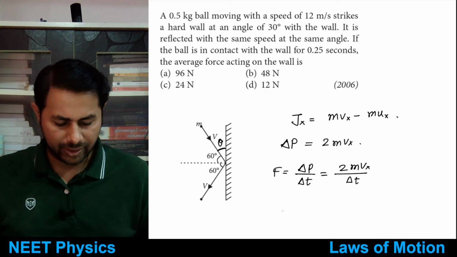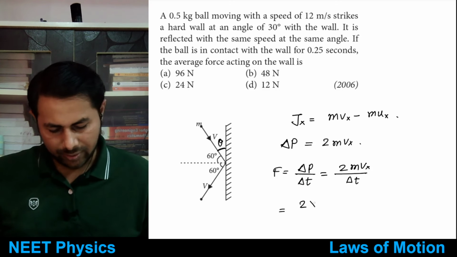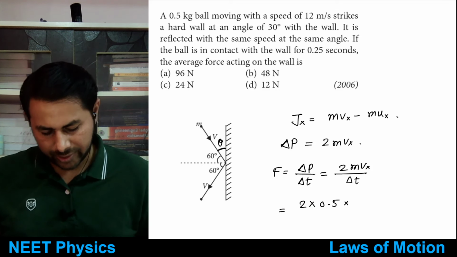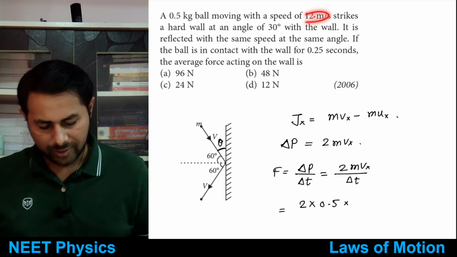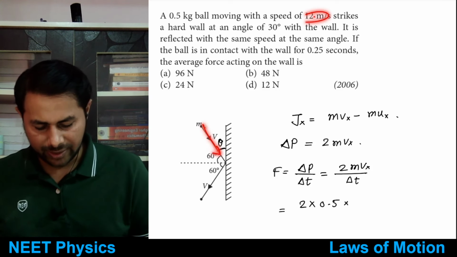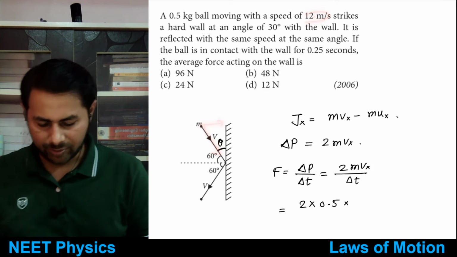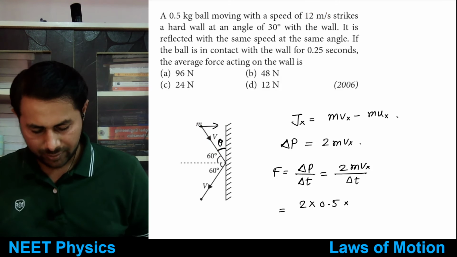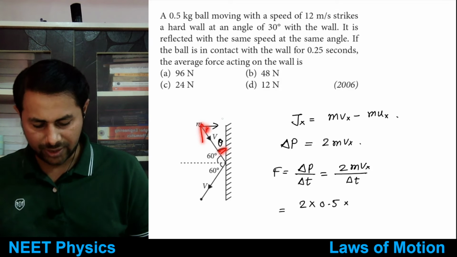Okay, let's see. It is 2 times the mass of the ball, 0.5, multiplied by the speed, 12 meters per second, but you don't want that 12, you want the horizontal component. What's the horizontal component? If this angle is 30, then this is 60 degrees.